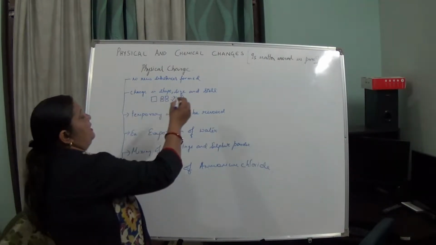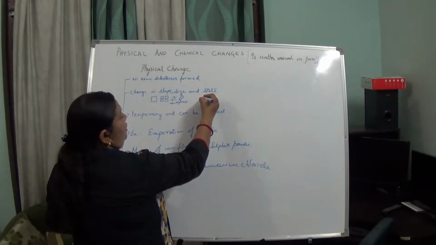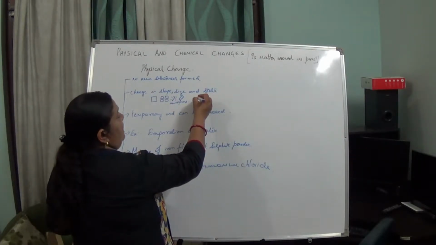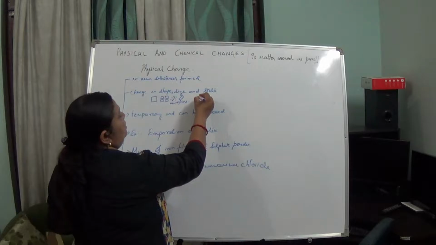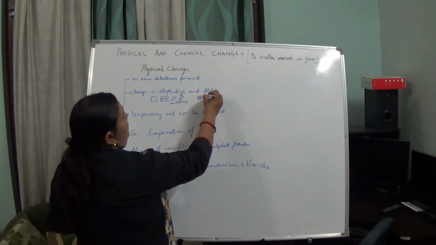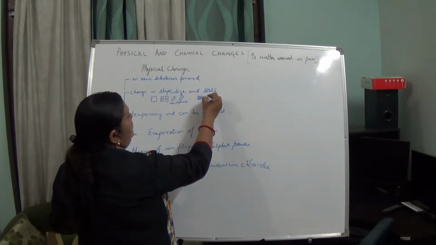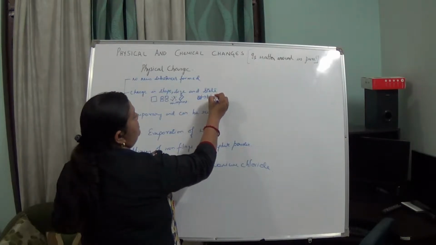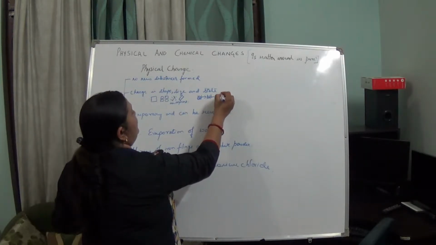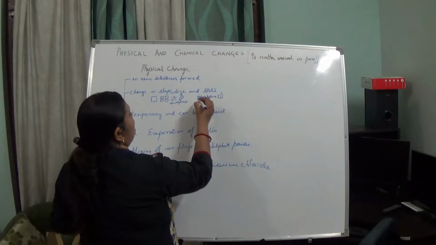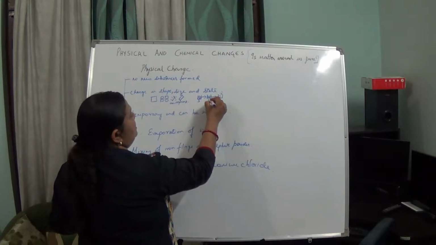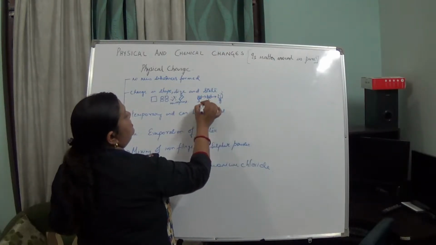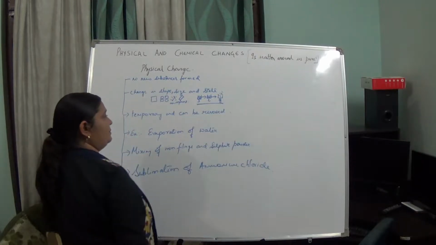Now here you can see the change in state, like ice. Just bring it to normal temperature, you will get water, and just boil it, you will get the vapor form, the gaseous form. So this is in the solid form, this is in the liquid form, and this is in the gaseous form, by changing the temperature.